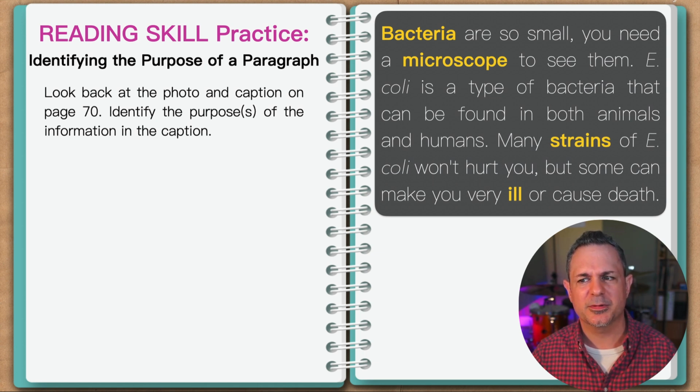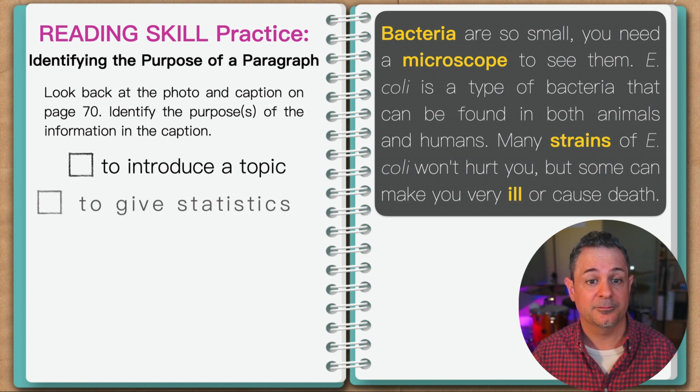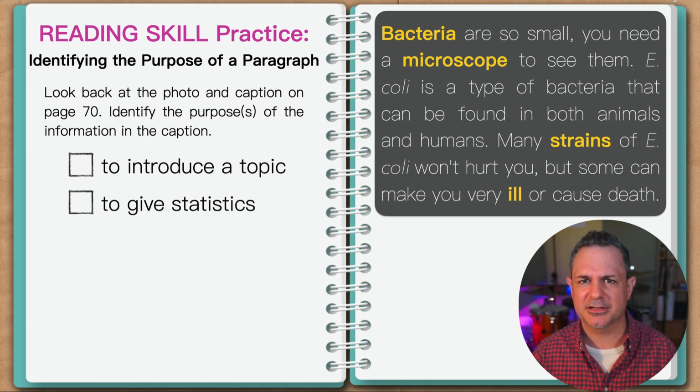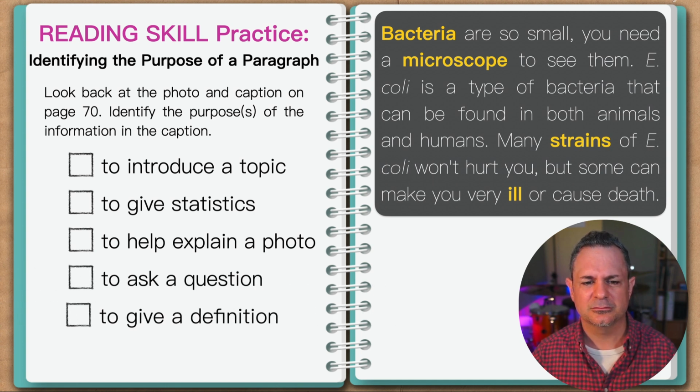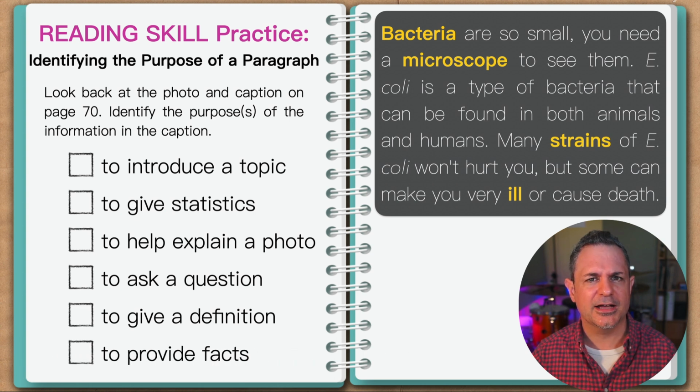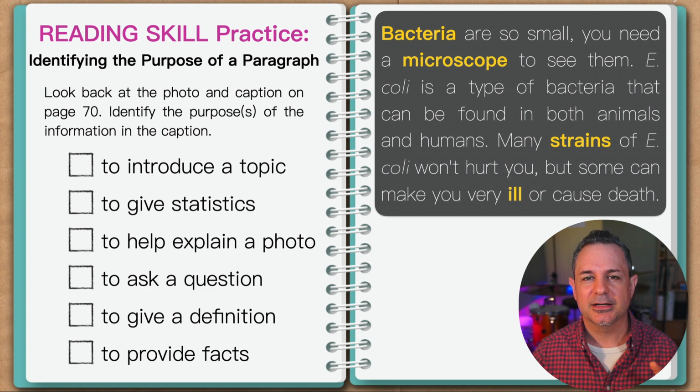So, what is the purpose of this paragraph? Is it to introduce a topic? To give statistics? To help explain a photo? To ask a question? To give a definition? Or to provide facts? Or is it a combination of these? I'll give you a moment to write down your answers and then we'll review them together, okay?